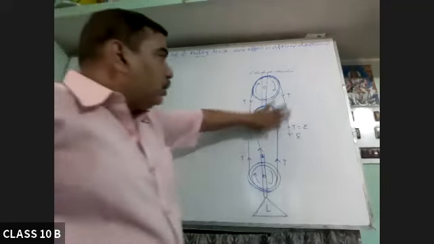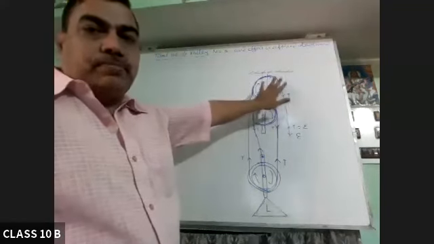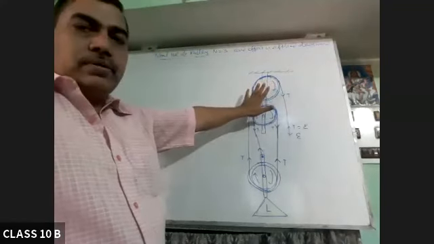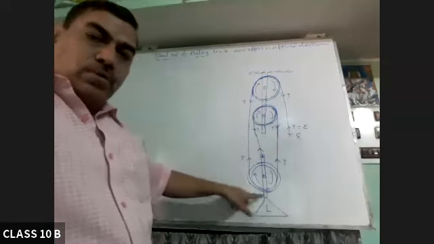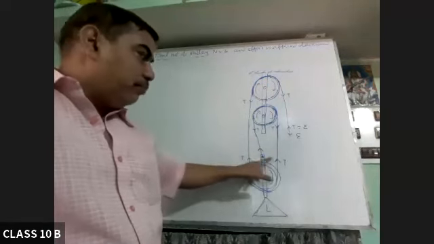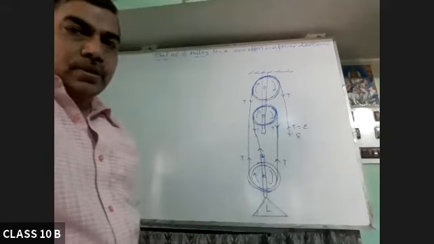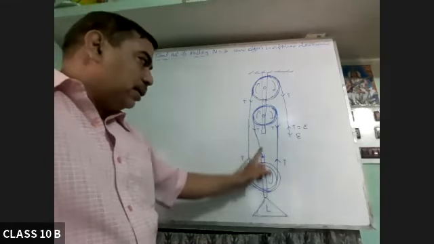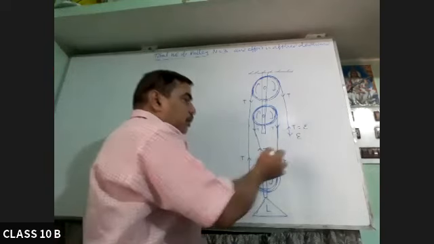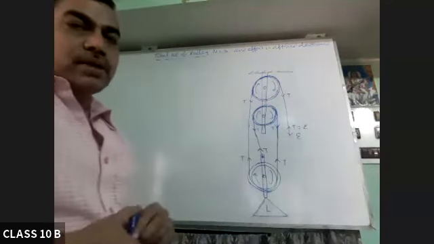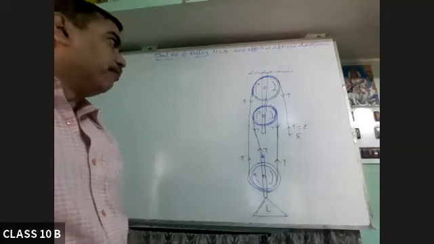If you are not showing the tension on the upper block pulley, marks will not be deducted. But if you do, you will have to show the tension on the lower block. The direction of the tension acting on the lower block, and how many tensions are acting, must be clearly mentioned. Otherwise, marks will be deducted.